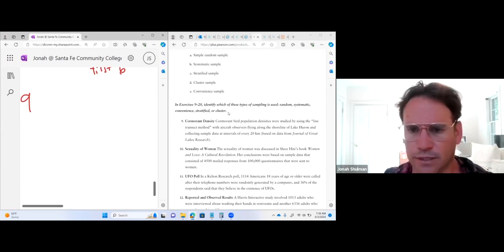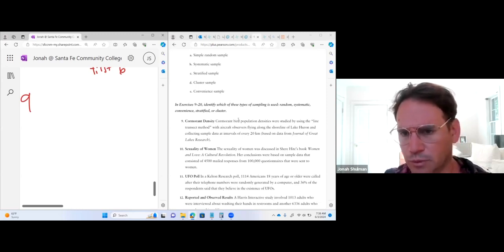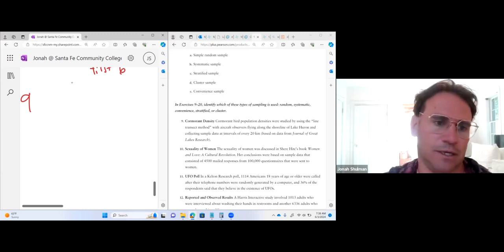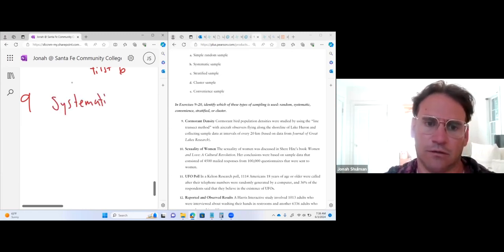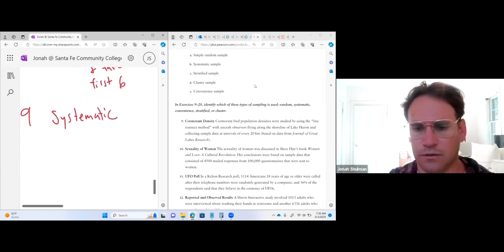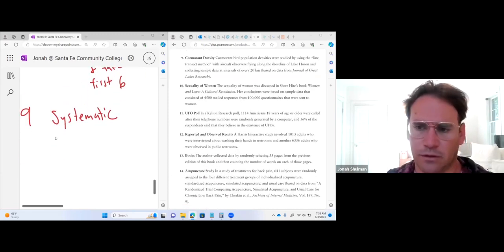Identify sampling. Okay. Cormorant bird populations were studied. The line transects with aircraft flying above a shoreline in Lake Huron, at intervals of every 20 kilometers. This is systematic. Every 20 kilometers, they're grabbing a new sample. It's very systematic in my mind. They want every third. All right, so let's look at 12.